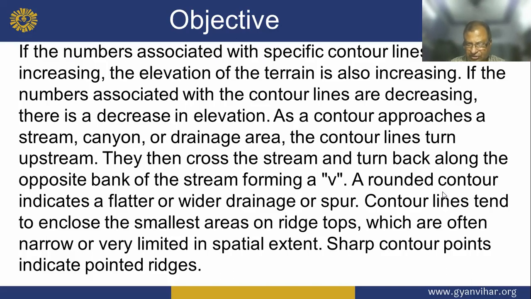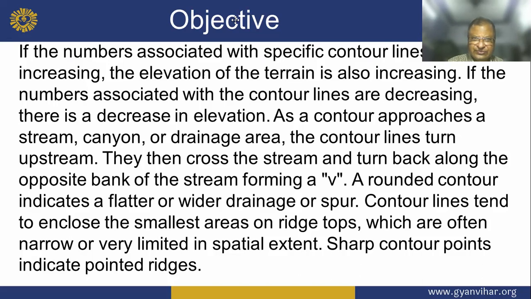Contour lines tend to enclose the smallest area on the ridge top, which is often narrow and very limited in spatial extent. Sharp contour points indicate a pointed ridge.